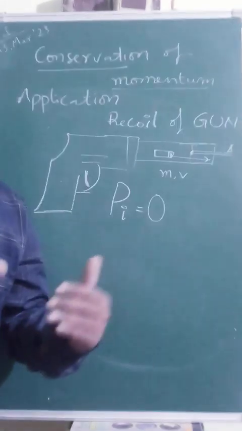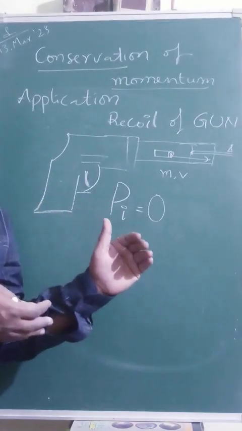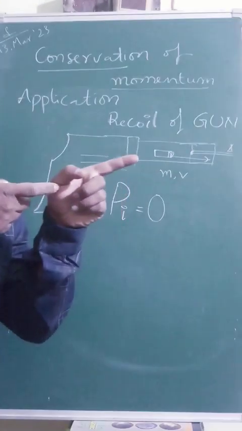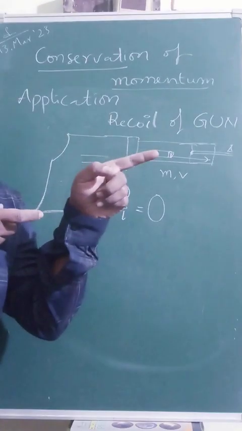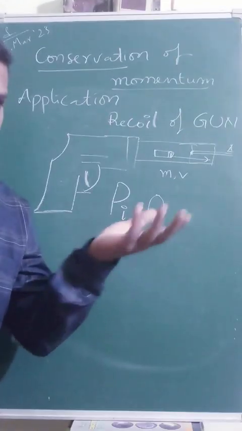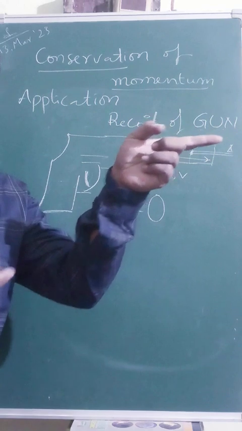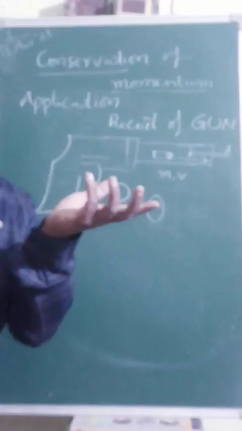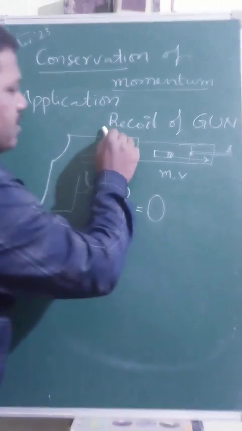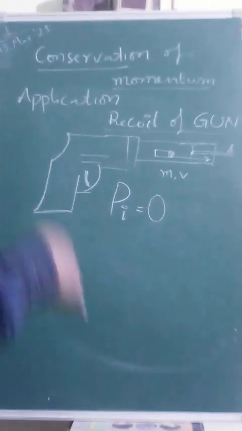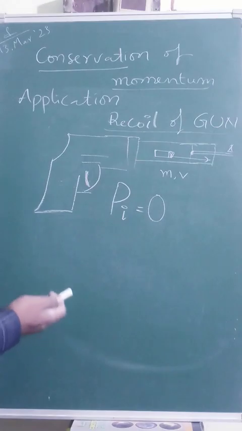As far as our physics is concerned in the working of this machine gun, once it is triggered, the bullet comes out, and due to that, by Newton's third law of motion, the action in the forward direction gives a reaction backwards. We simply call that the recoiling of the gun. Now let's see how the mathematical approach of conservation of momentum is exhibited in this situation.